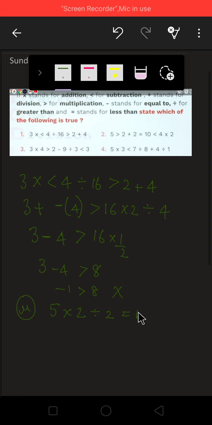Equal to stands for less than, less than stands for subtraction 4, and multiplication stands for addition 2. Chalo, let's start. 5 multiply by 1 less than 6 plus 2, that is 5 is less than 8. So this is true. Correct option is true.